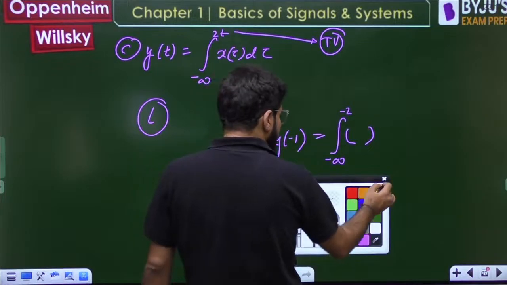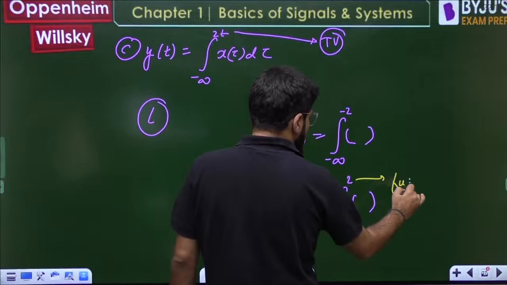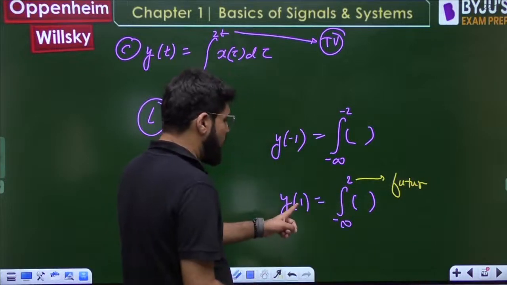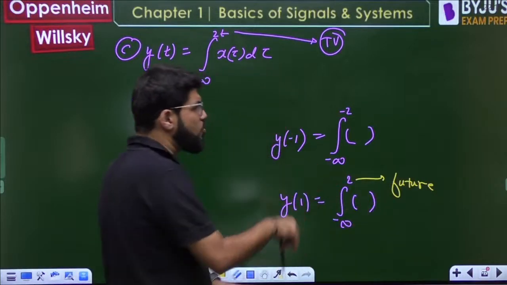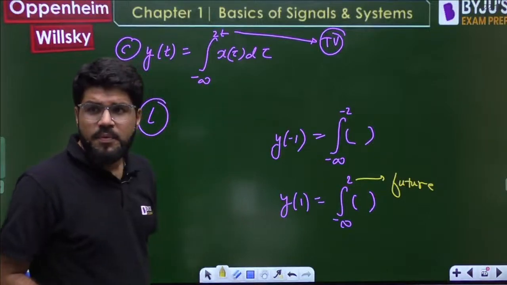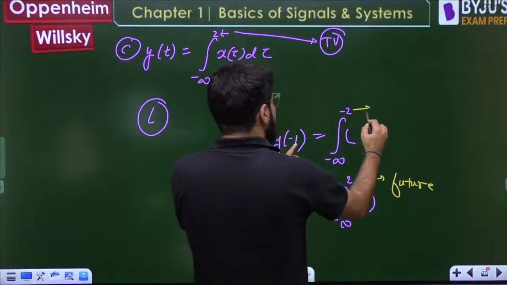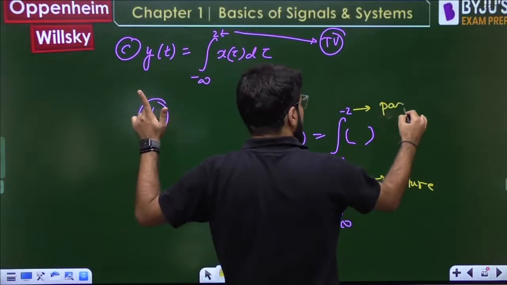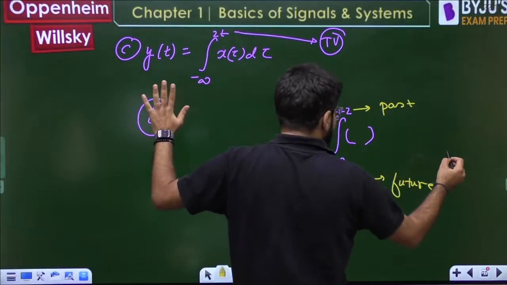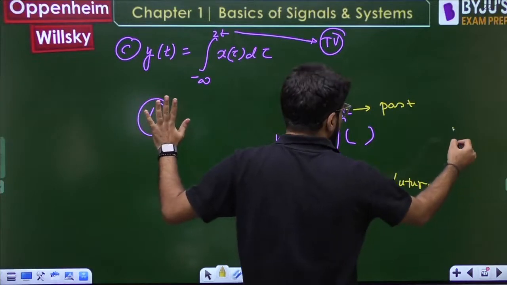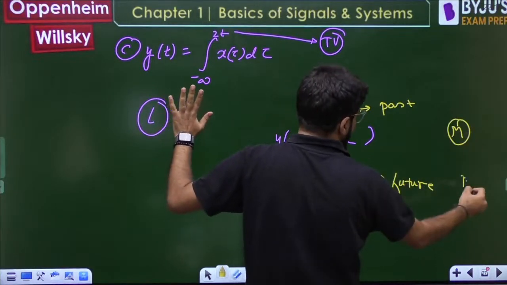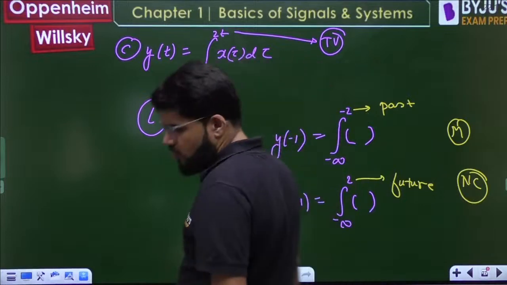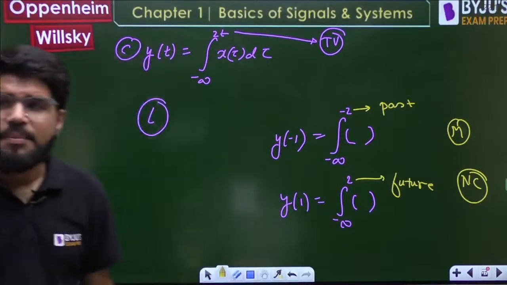So there can be future also. You are calculating output at 1, but you need input values up to 2. At the same time, minus 2 is past. Past means memory. So is it memoryless? No. Is it causal? No. So it has memory and it is non-causal.